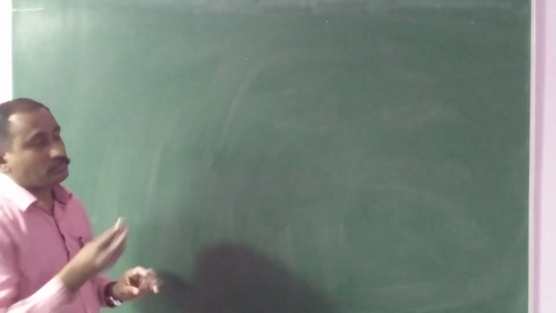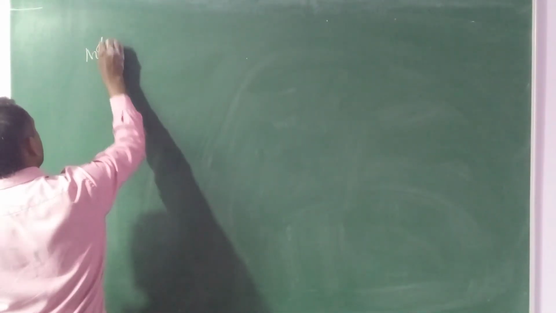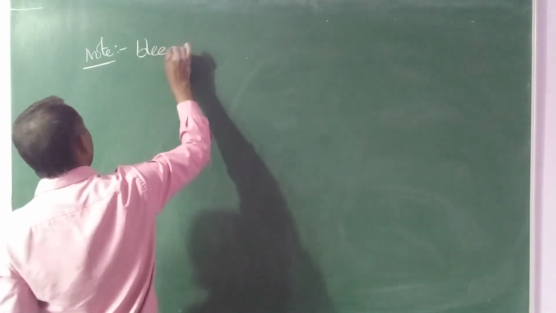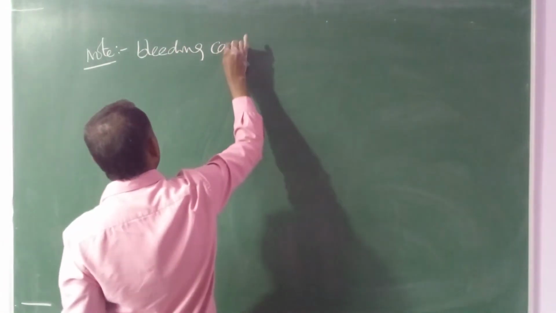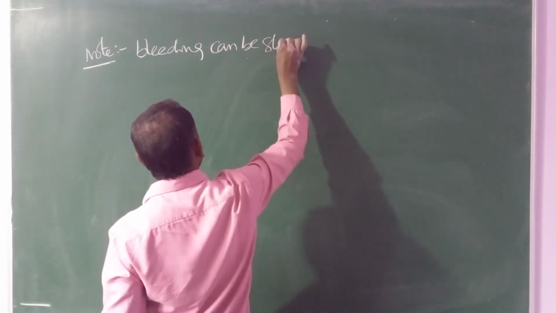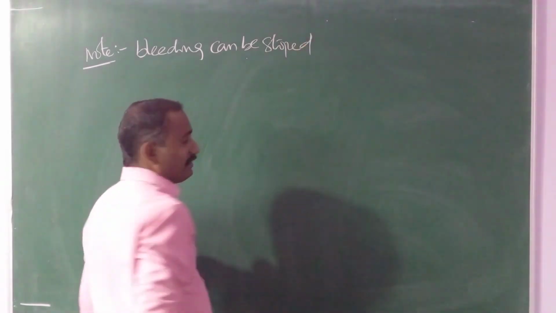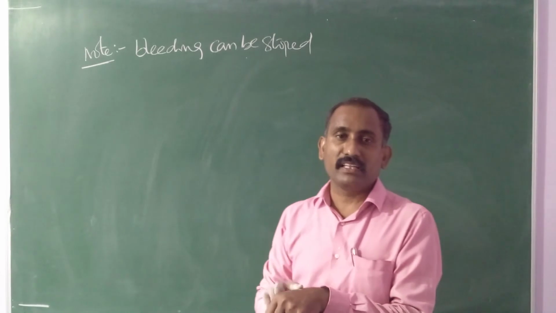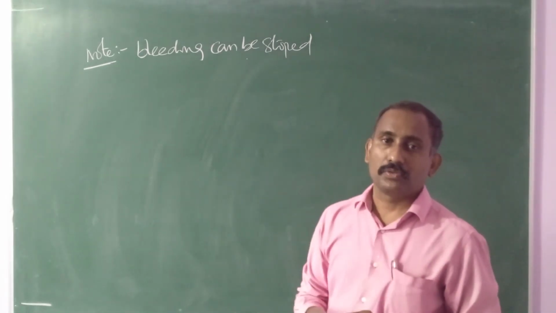Here a small note you should remember: bleeding can be stopped. Whenever, unfortunately, there is a cut on our skin, blood suddenly comes out.